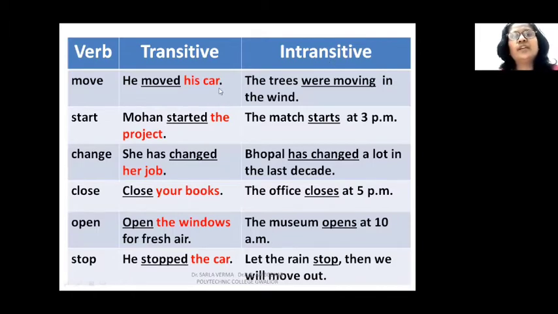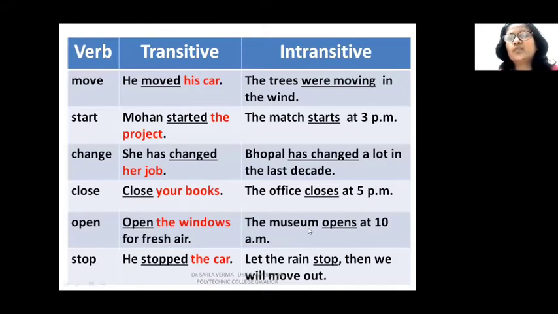Like move, he moved his car. Here if you ask moved what, you get an answer, his car. So moved is used as a transitive verb. But the trees were moving in the wind. So trees were moving. If you say moving what, you don't get an answer. Moving whom, you don't get an answer. Open the windows. Open what? The windows for fresh air. So you have an object, the windows.